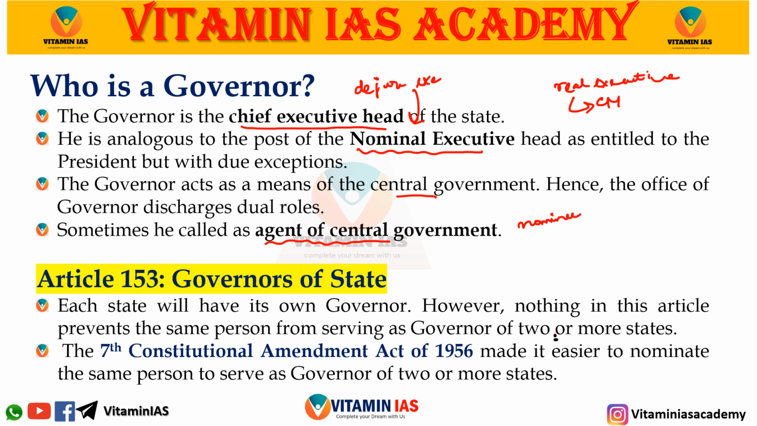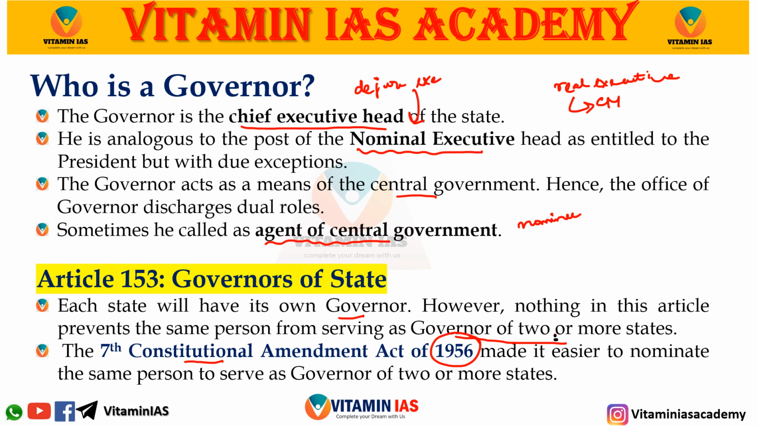So let's find out about certain important articles which are relevant from the prelims perspective. Article 153 tells about the governors of states. Each state has its own governor. However, nothing in this article prevents the same person from serving as governor of two or more states. The provision for a person to be governor of two or more states came under the 7th Constitutional Amendment Act of 1956, which made it easier to nominate the same person to serve as the governor of two or more states.